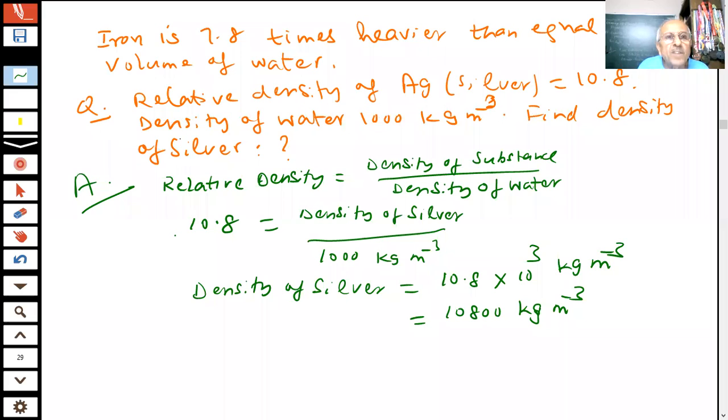And the volume of the water that will be displaced will be equal to the volume of the solid object. Right or wrong? So equal volume of the water will be displaced.